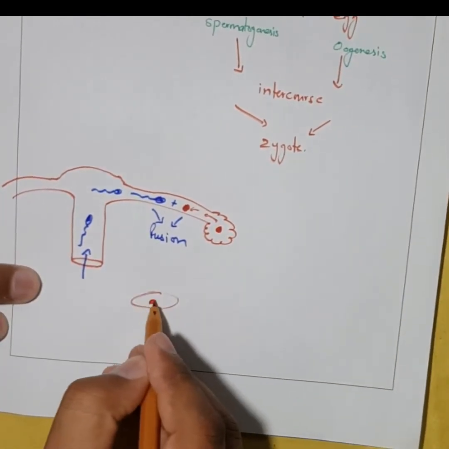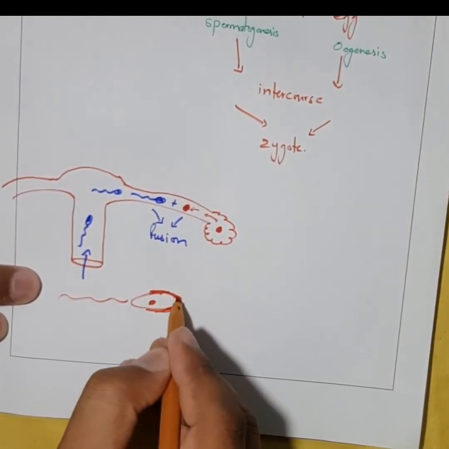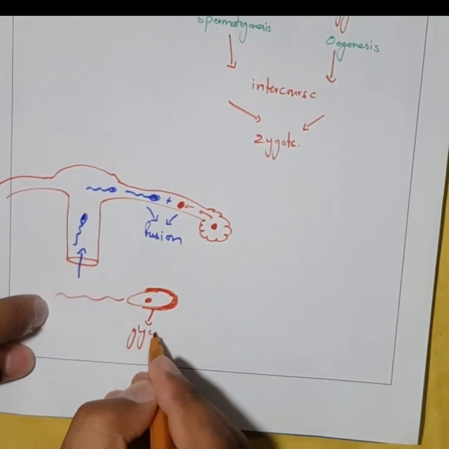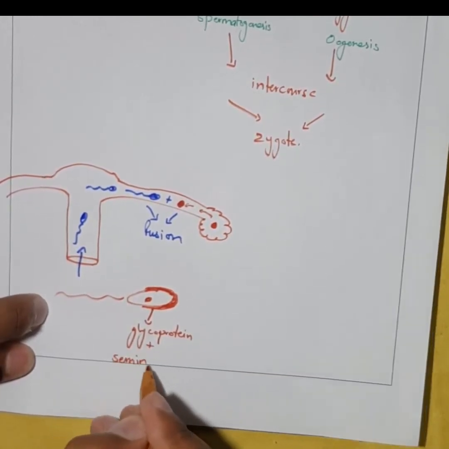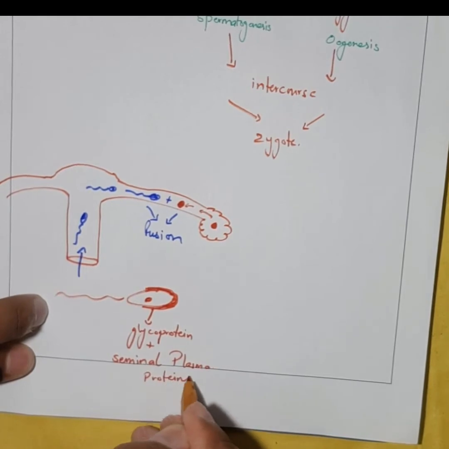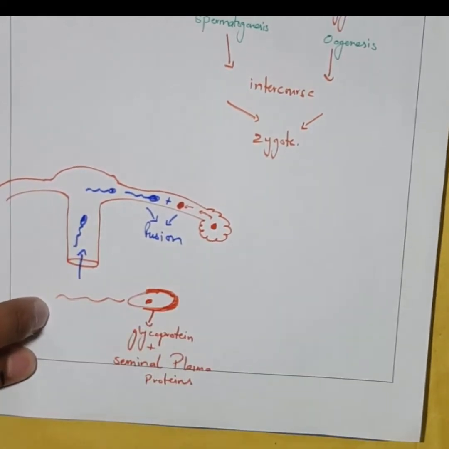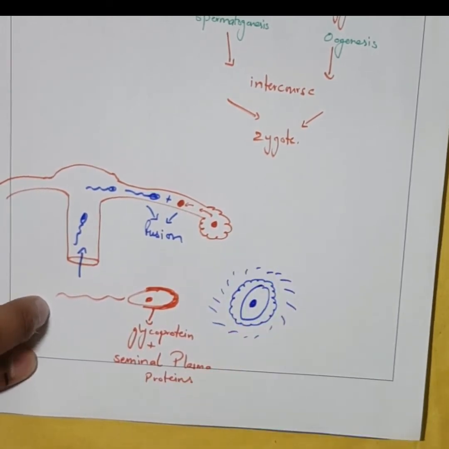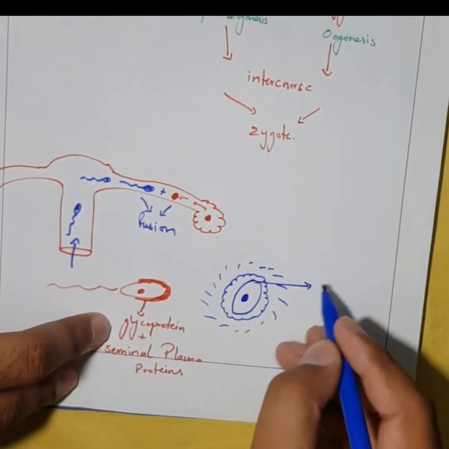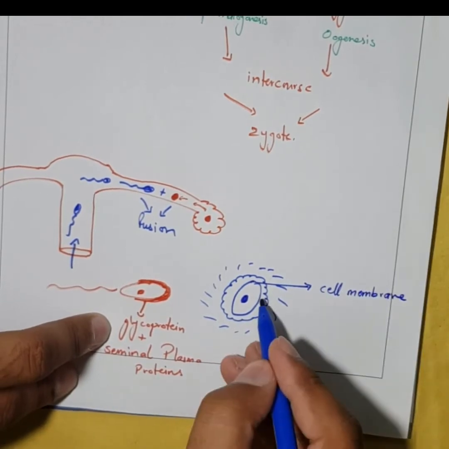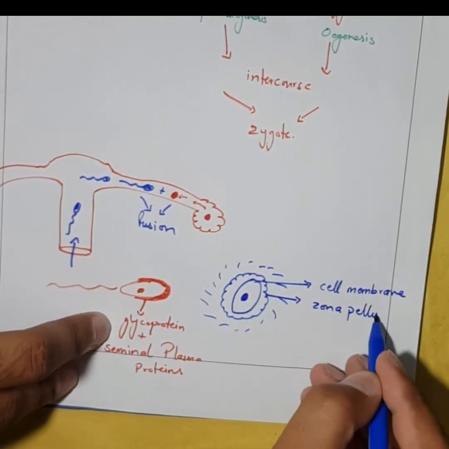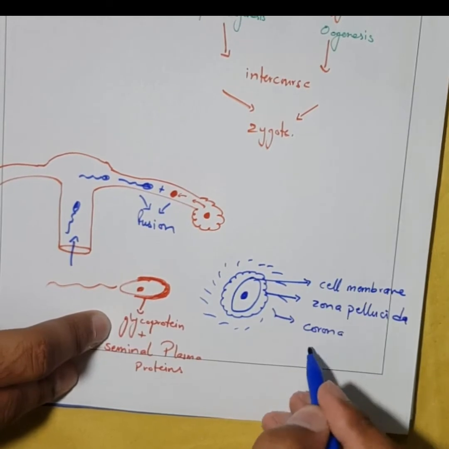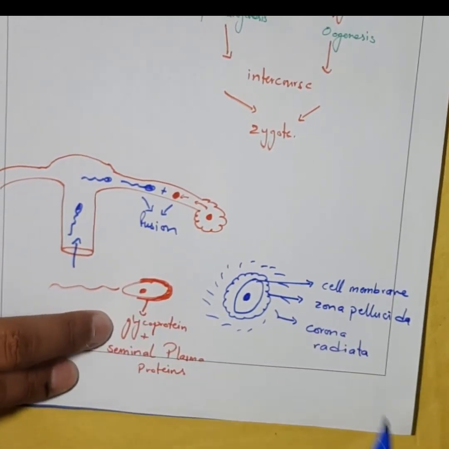Here is the macroscopic picture of these two. We can see that there is this sperm with its acrosomal head. Now, some glycoproteins and seminal plasma proteins are present on this acrosomal head. On another side, we have this oocyte. Oocyte has this cell membrane, then there is zona pellucida layer, and then there is corona radiata layer. These two are the structures which are going to fuse at the ampullary region and produce the zygote.